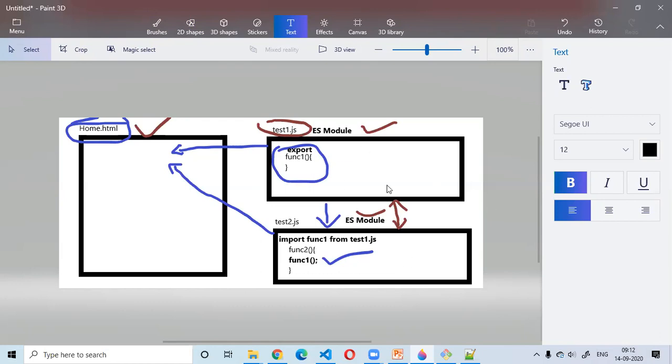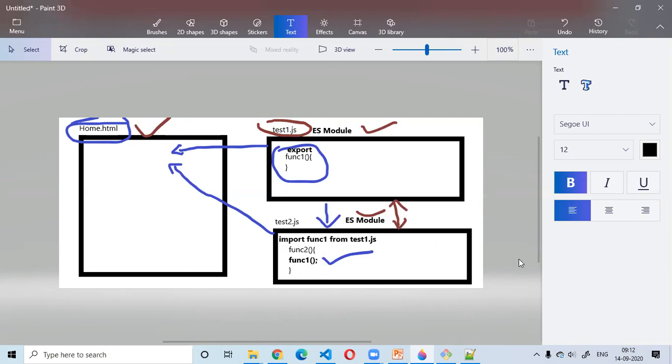So you can directly communicate between any ECMAScript modules, provided you can import the exported members of another ECMAScript module. Okay, understood it? If you are exporting something from another ECMAScript module, you'll be able to import it in your current ECMAScript module. Same with vice versa. If something is exported from here, you can import it in the other, right? So exported members can be imported. That's the bottom line of this.